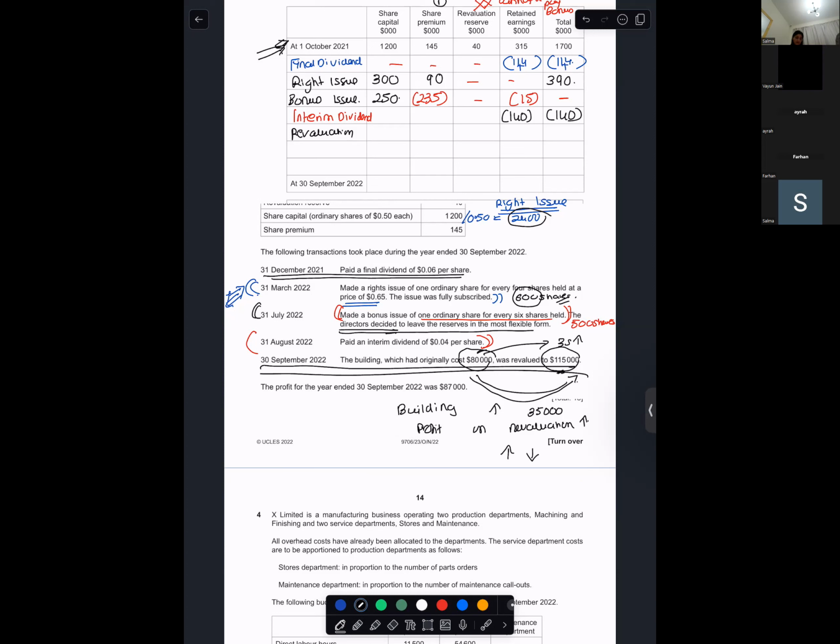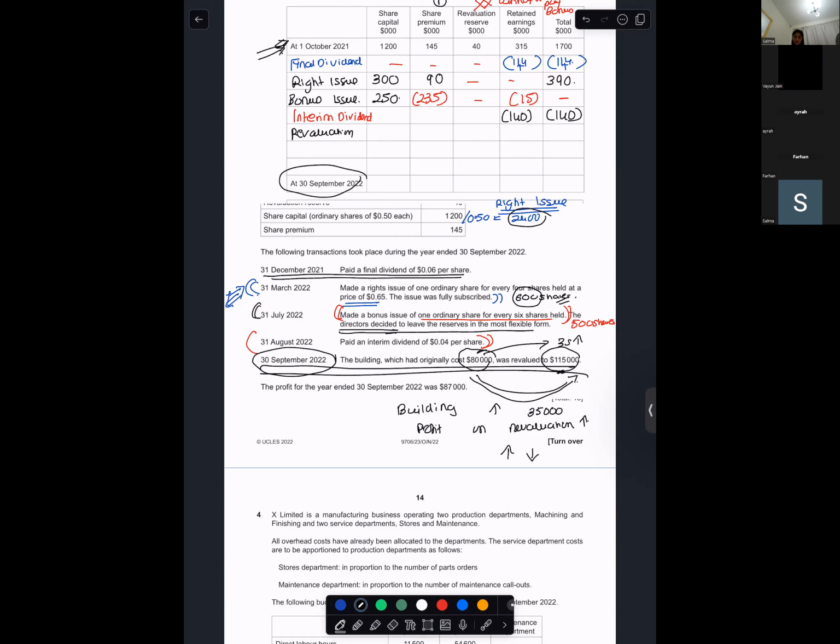35,000 is an upward revaluation. Okay, so your revaluation reserves at the end would be 35. You have an upward revaluation of the building. It was 80,000 and it was revalued to 115,000 on the last date. So on the last date, your revaluation reserves has 35,000.